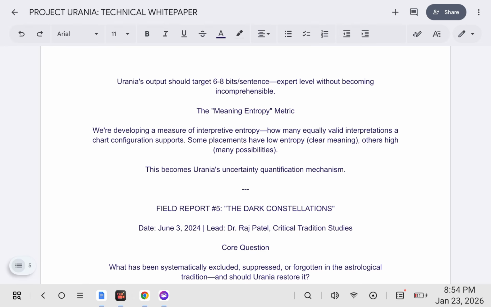The meaning entropy metric. We're developing a measure of interpretive entropy, how many equally valid interpretations a chart configuration supports. Some placements have low entropy, clear meaning, others high, many possibilities. This becomes Urania's uncertainty quantification mechanism.